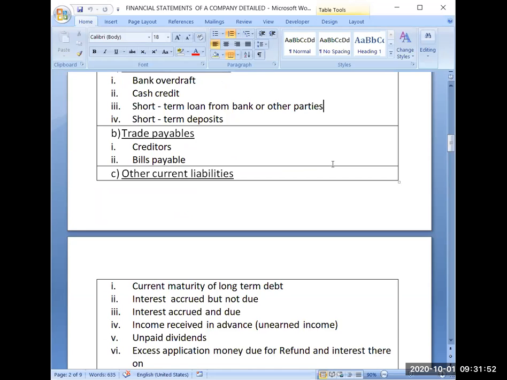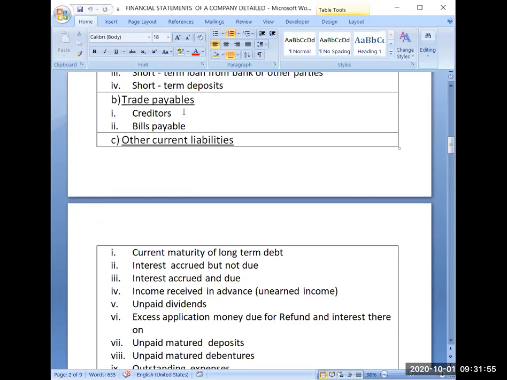So again, trade payables. So trade payables, as I told you, in trade receivables, that debtors and bills receivable will be there. Here will be creditors and bills payable. So these are very familiar terms. You don't need any explanation for that. Creditors are the persons who are supplying you goods on credit, and bills payable when you accept any bill for the payment of the due amount on a particular date after a certain period of time. You sign the acceptance, then that document is called bills payable. This we have studied in class 11th syllabus also.